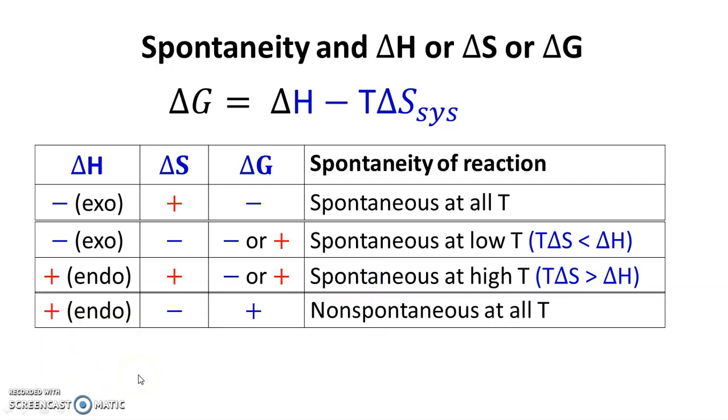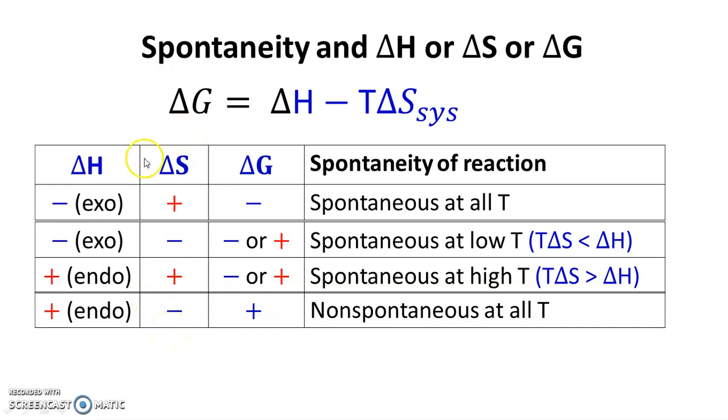Next condition is if change in enthalpy is positive, that is reaction is endothermic, change in entropy is negative. In this case, both the thermodynamic functions, that is change in enthalpy and change in entropy, are non-favorable for spontaneity.